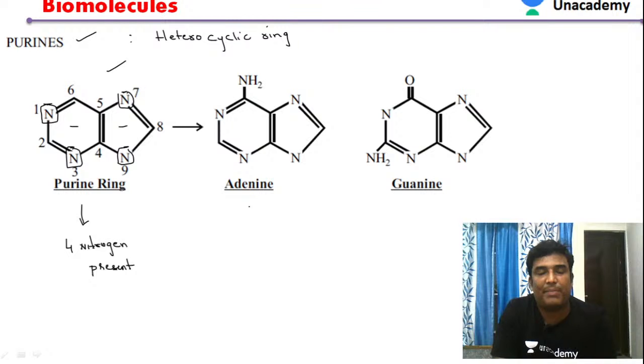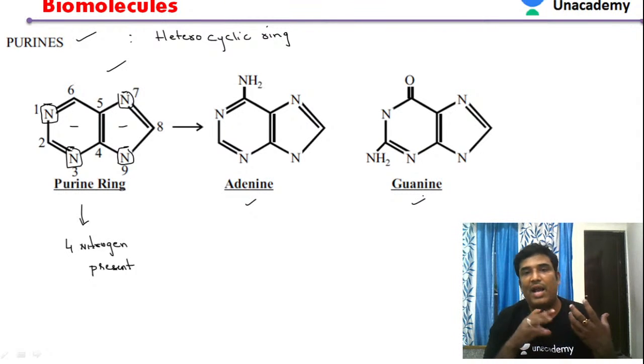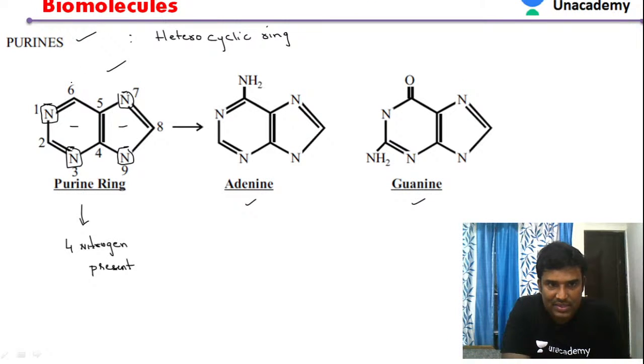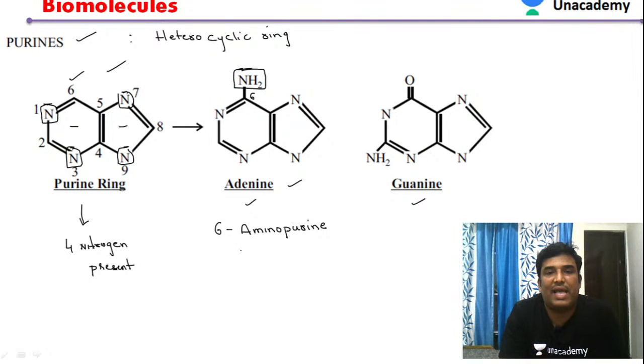Purine's best examples are adenine and guanine. Just now we have seen that adenine and guanine both are present in case of DNA as well as in case of RNA. Based upon this numbering, if you want to give the name for adenine, at the 6th position we have an amine group. So adenine is 6 amino purine.